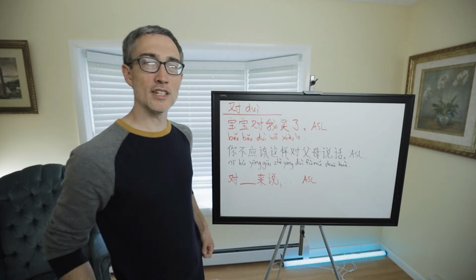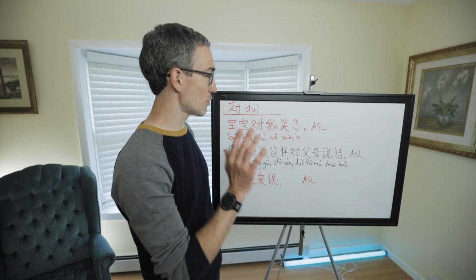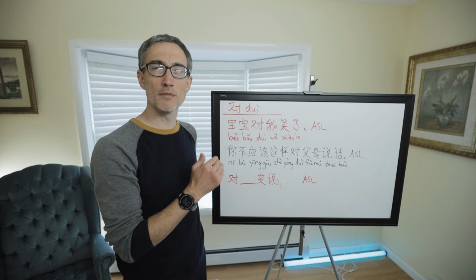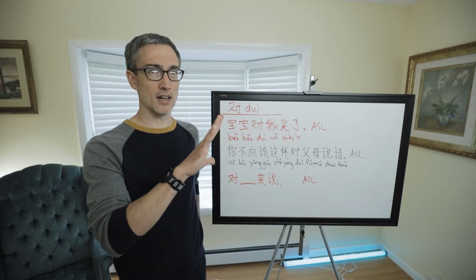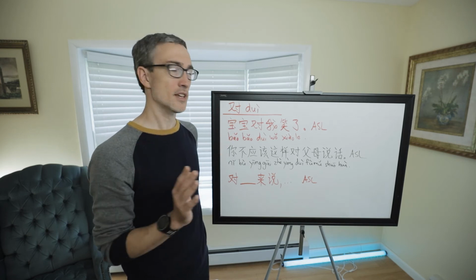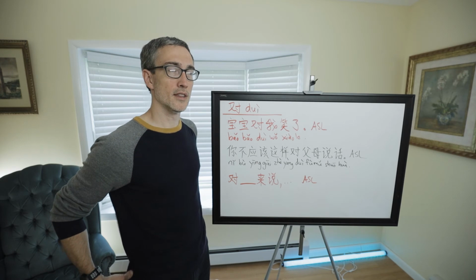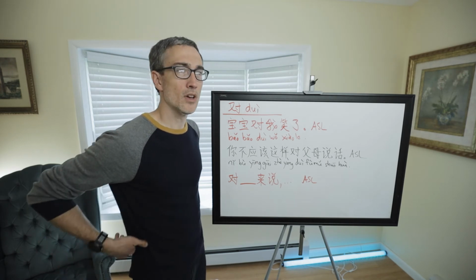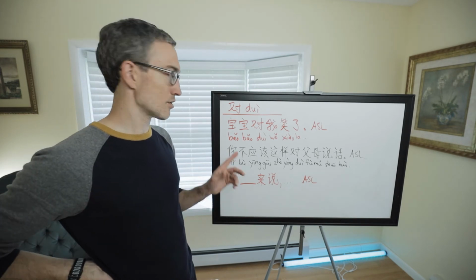And as a preposition, it tends to mean to or toward. This is much more limited, it's used with much fewer verbs than 给. 给 is very broad. It can be used with lots of different verbs, and this can be used with a decent amount, but it's just more limited than 给. All right, so let me give you a couple examples. These are all from All Set Learning, actually.